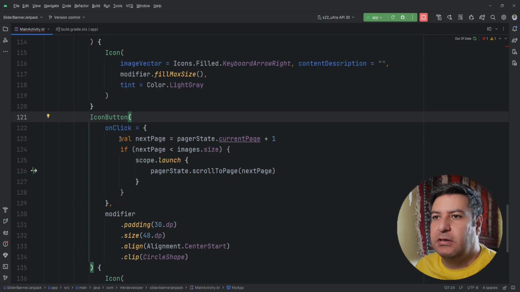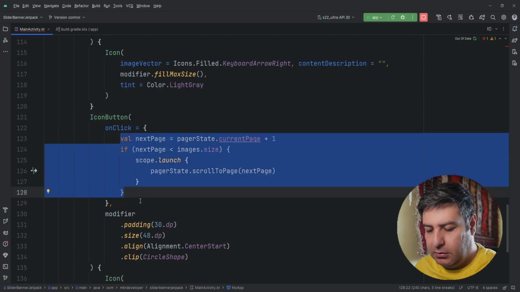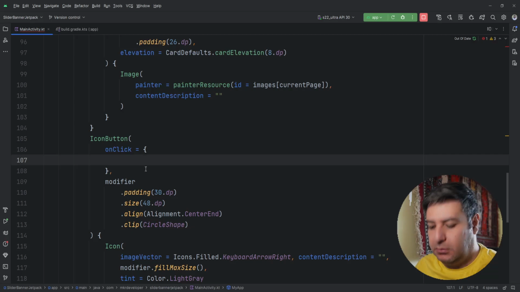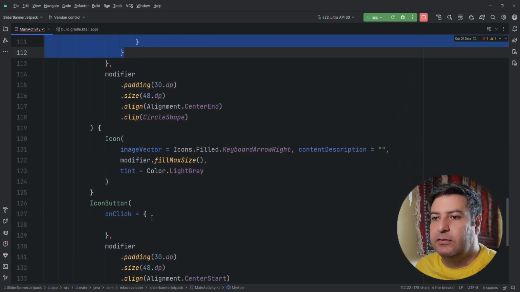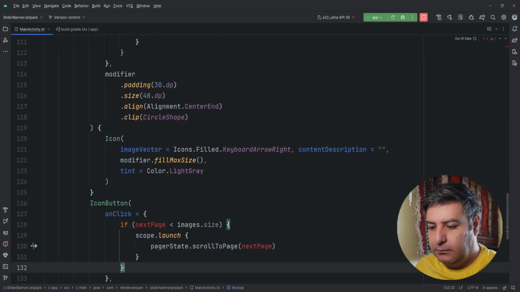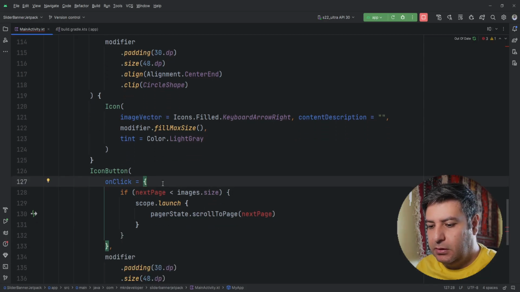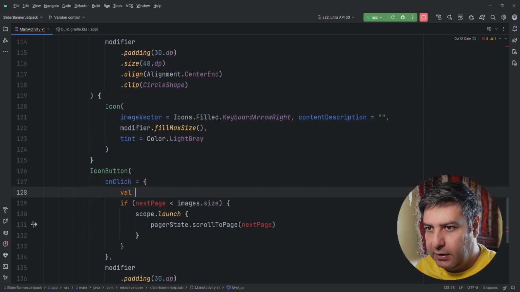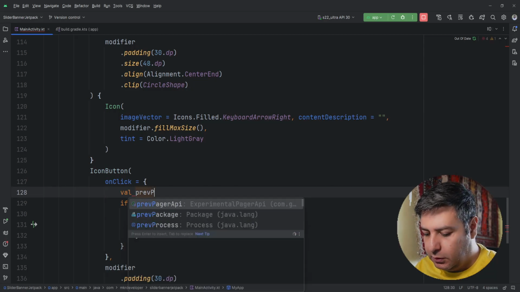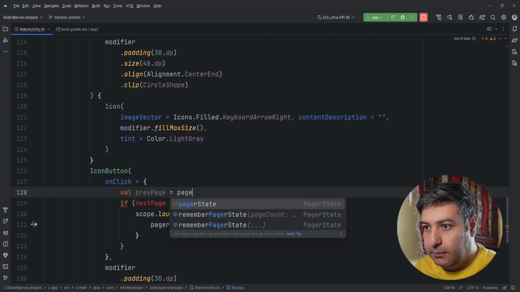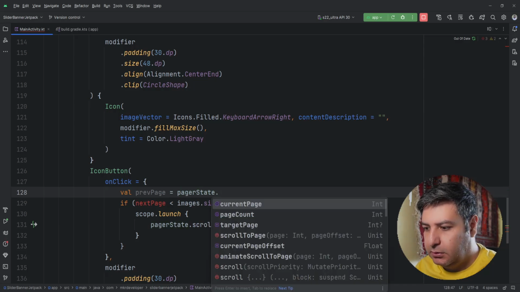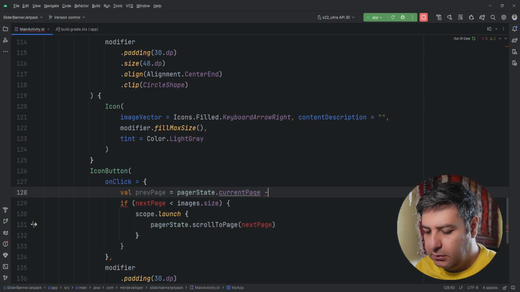Sorry, I made a mistake. This one is the back button, so it should be here, and this one should be here, but with some changes. This time we are going to create another value, calling it preview page equals to pager state dot current page minus 1,